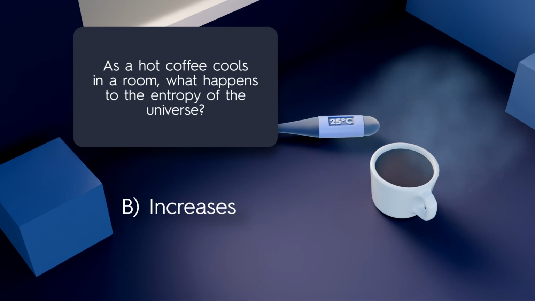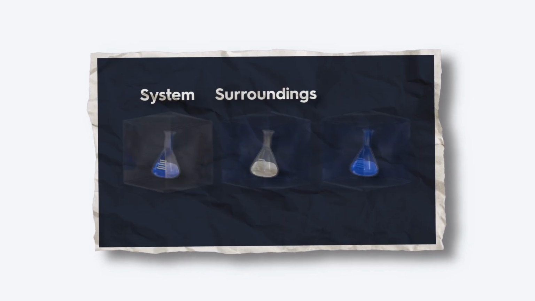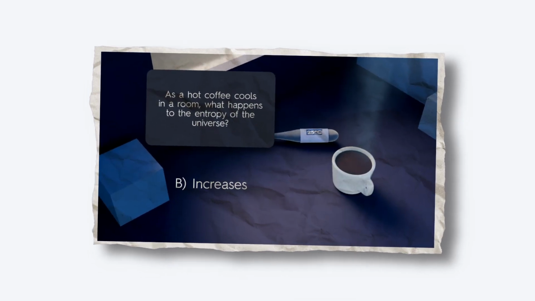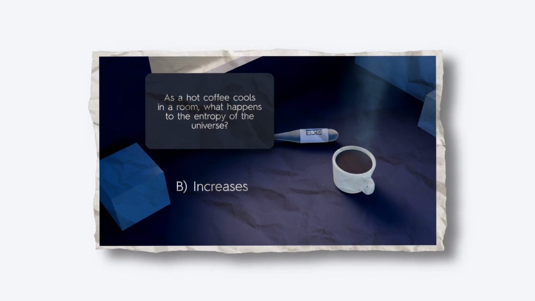Cooling is spontaneous. So far, we've learned what entropy means, how to view the universe as a system and its surroundings, and how to tell when a process is spontaneous. Take a moment to review these ideas before we connect entropy to microscopic possibilities.